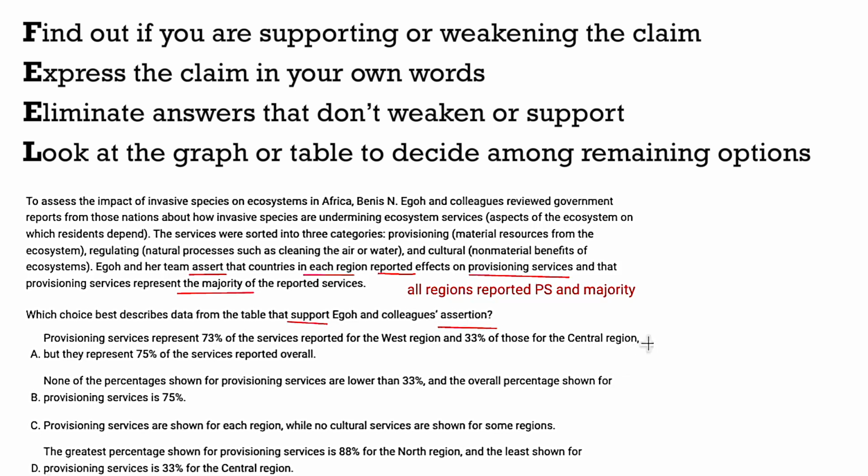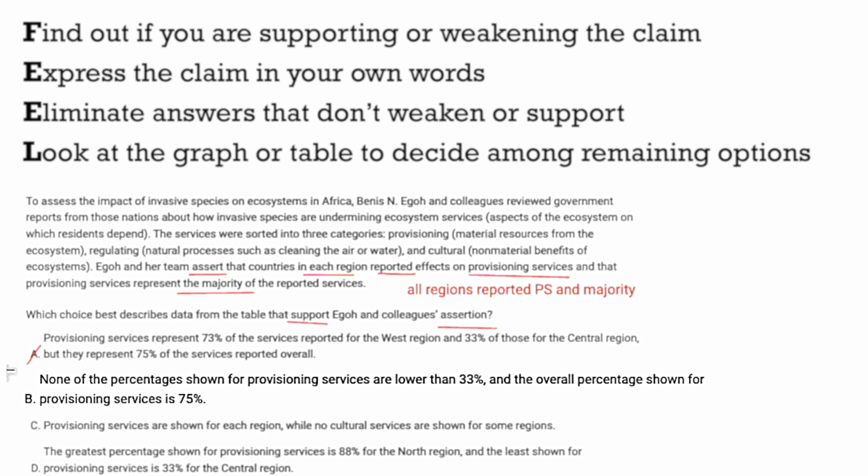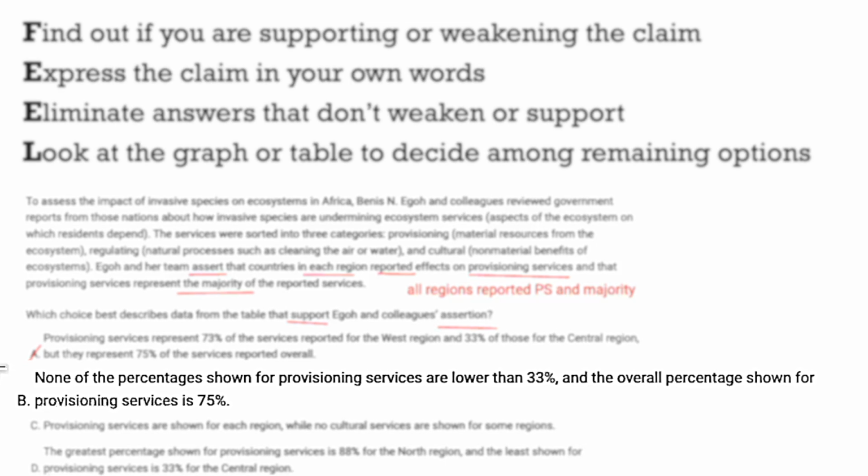All right, the next E is to eliminate. I'm going to eliminate answers that don't line up with my version of this. A, provisioning services represent 73% of all services reported from West region, and 33 of those reported from Central, but 75 overall. Okay, so that doesn't mention all regions. It mentions the West region and the Central region, so I'm going to eliminate A. B, none of the percentages shown for PS are lower than 33.